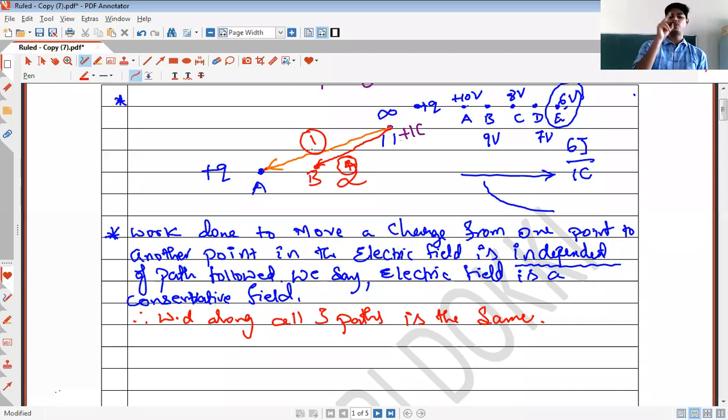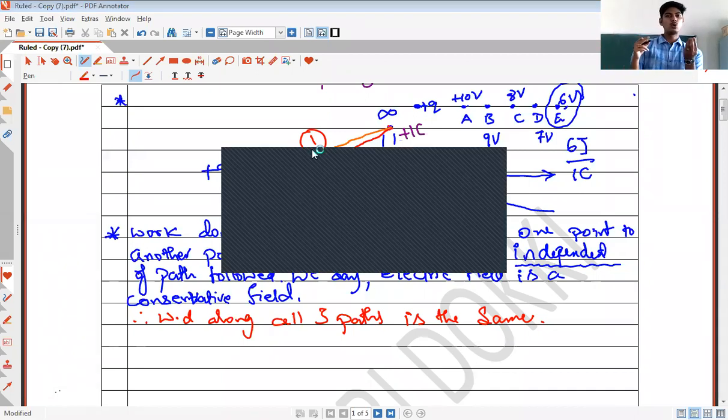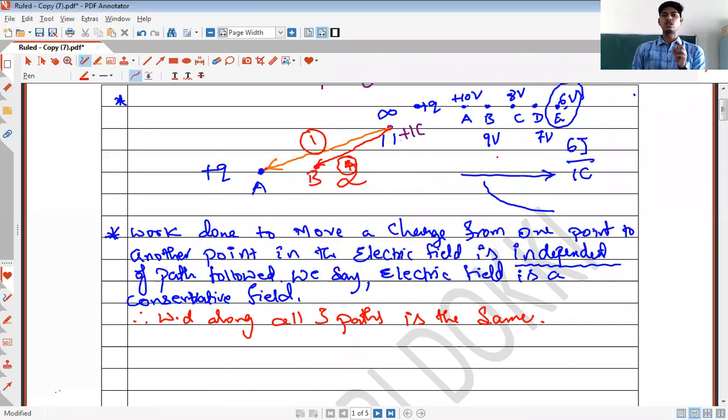In path 1, the initial and final positions are infinity and A. In path 2, the initial and final positions are different, infinity and point B. I have told you, the closer the point is to the source charge, the more work is required. Point A being very close to the source charge, you will have to do more work to move the test charge from infinity to point A, and point B, being at a very large distance from the source charge, will need very little work.